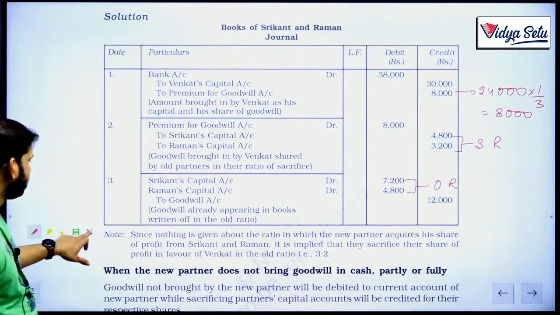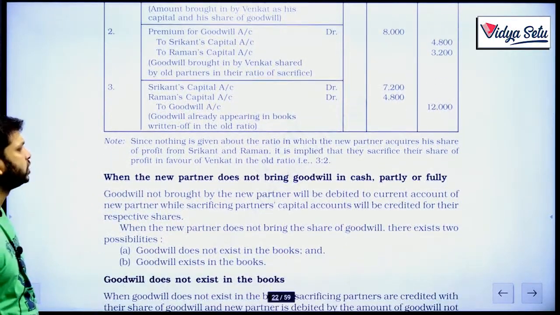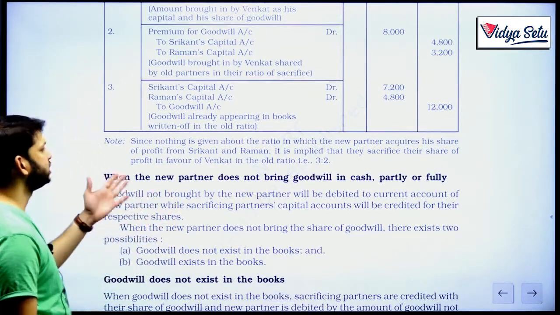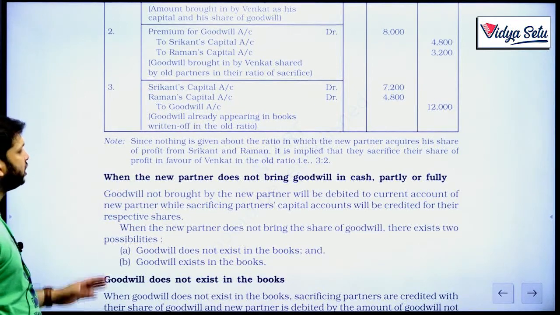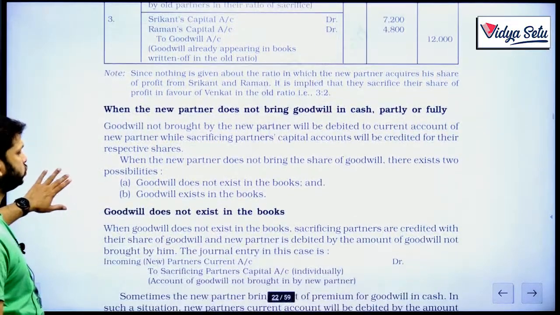Okay. Note, since nothing is given about the ratio in which the new partner acquires a share of profit from Shrikant and Raman, it is implied that they sacrifice their share of profit in favor of Venkat in the old ratio, that is 3:2.